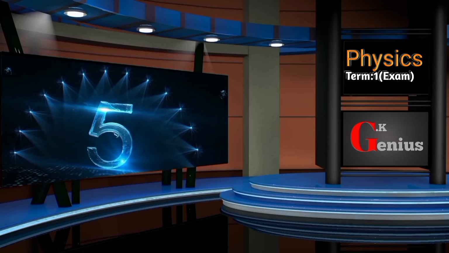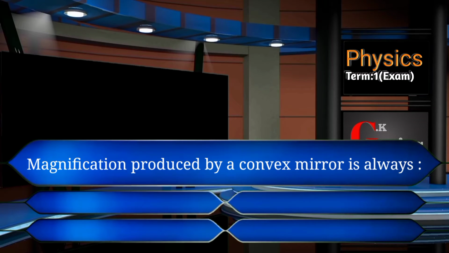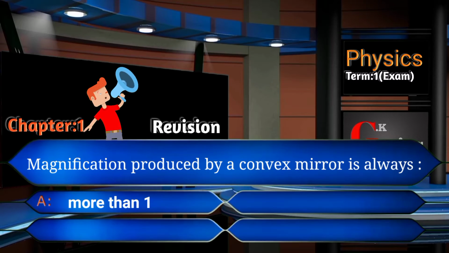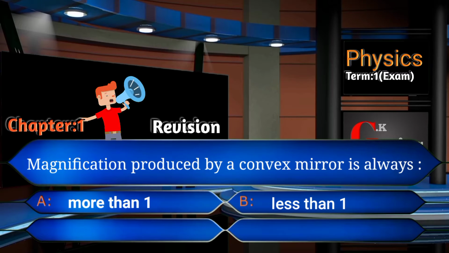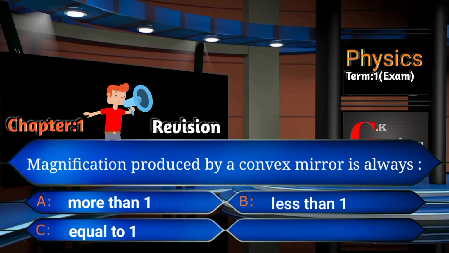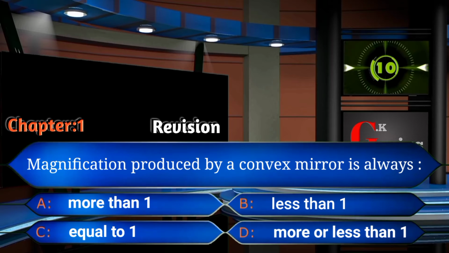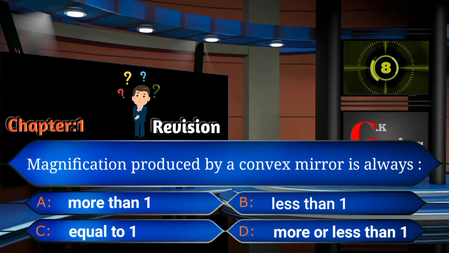Fifth question. Magnification produced by a convex mirror is always. Your option is A, more than 1, B, less than 1, C, equal to 1, and D, more or less than 1. Time start now. 9, 8, 7, 6, 5, 4, 3, 2.